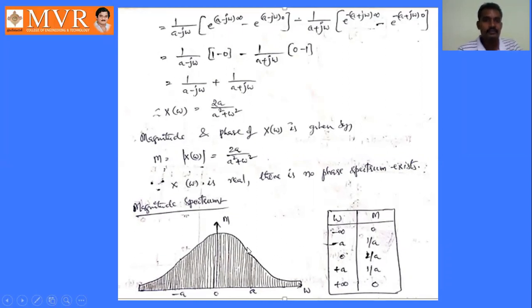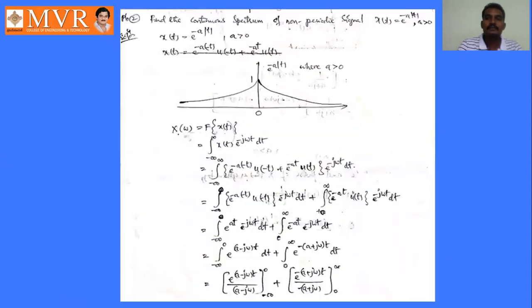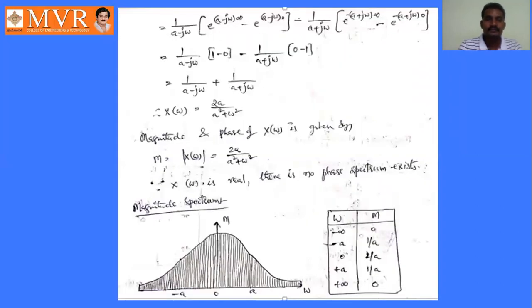This is the magnitude spectrum, M versus omega, for the given problem, x of t equal to e power minus a mod t for a greater than 0. Is it clear?